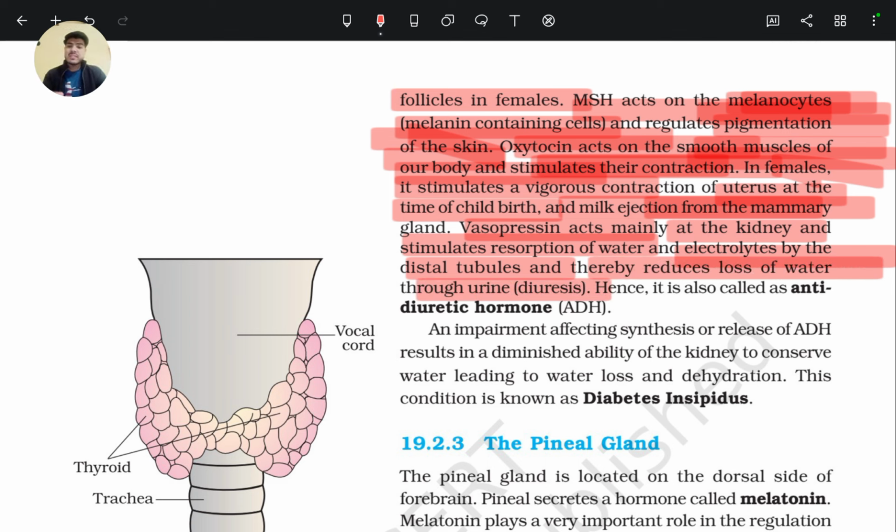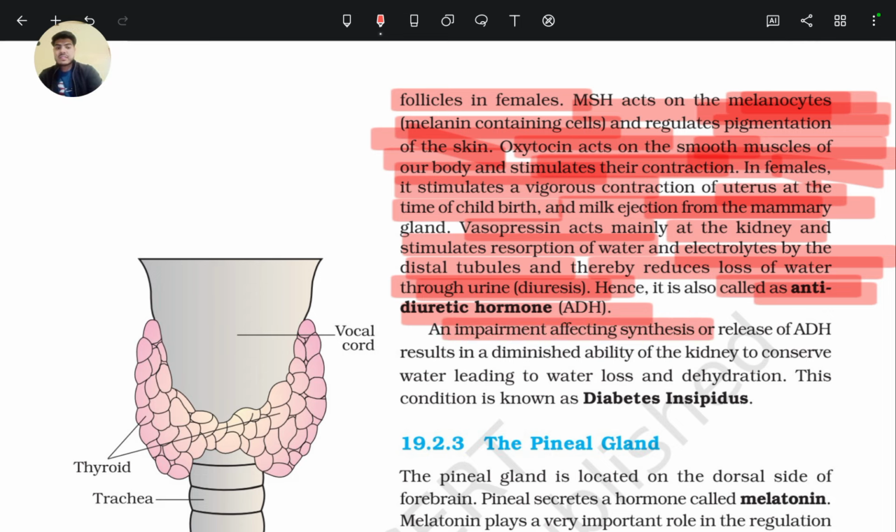So it reabsorbs water and electrolytes from the filtrate. It reduces loss of water through urine, that is it reduces the diuresis condition. Hence it is also called antidiuretic hormone, that is ADH.